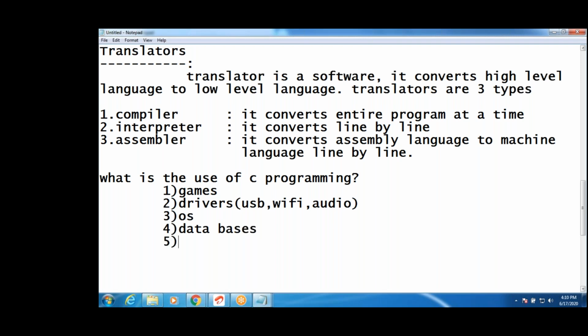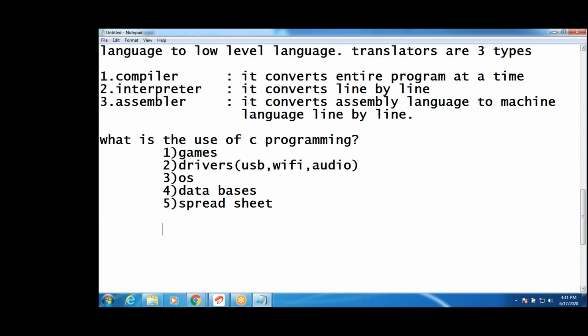Next, spreadsheets. What is a spreadsheet? It is used to store the information. They are also softwares. How to develop those softwares using C programming. Clear? Those are the uses of C programming, guys: developing games, drivers, OS, databases, and spreadsheets. These are all system softwares. C is used to develop them.